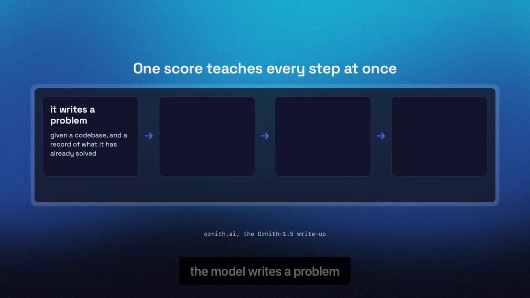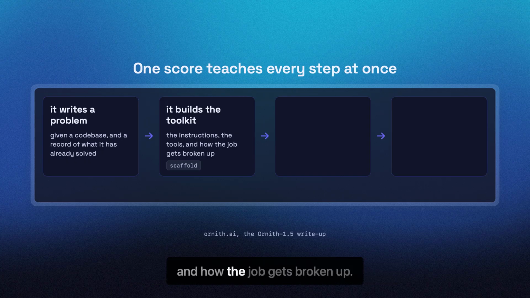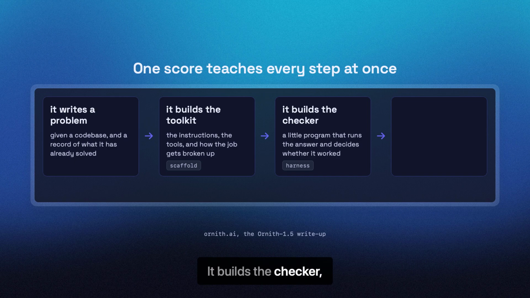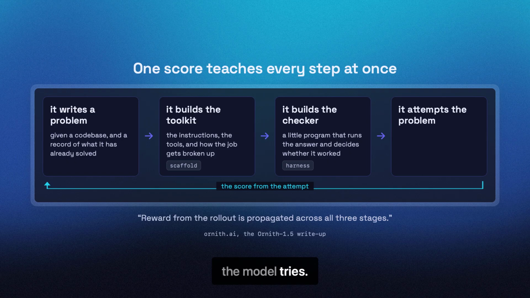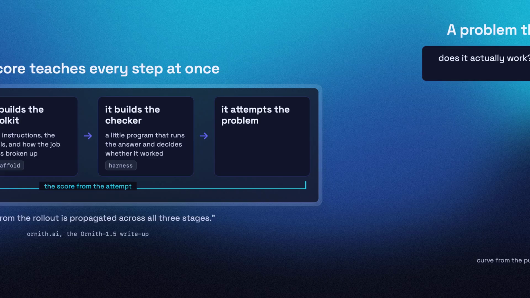Every cycle, the model writes a problem it has not solved before. It builds the toolkit for attacking that problem: the instructions, the tools, and how the job gets broken up. It builds the checker, a little program that runs the answer and decides whether the answer actually worked. The checker gets scored too, on how hard it is to cheat. Then, the model tries. The score from that attempt goes back through all of it. So the model learns to write better problems and better checkers too.